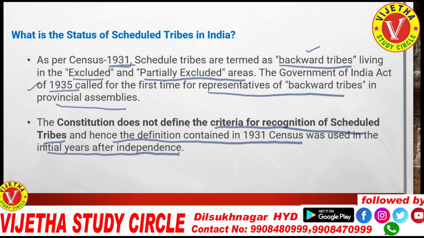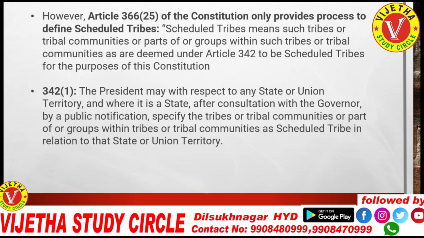But later, Article 366, under clause 25 of the Constitution, provides that scheduled tribes means such tribes or communities, or parts of any groups or communities, which got the entry under Article 342 of the Constitution.